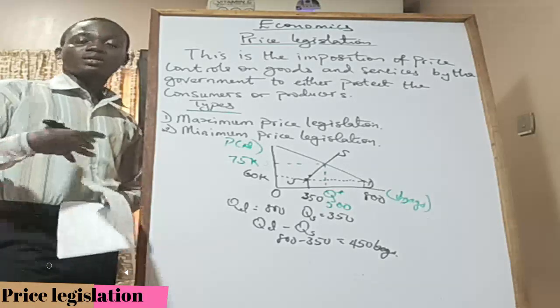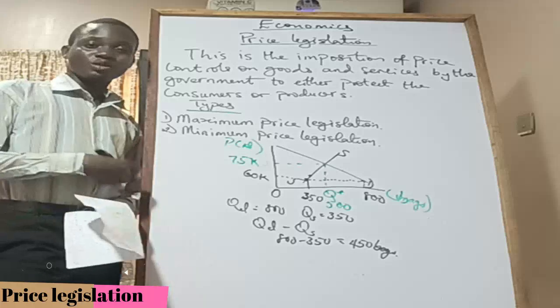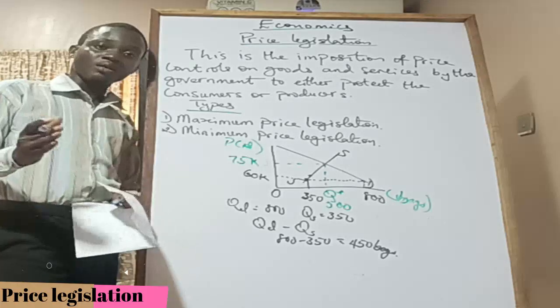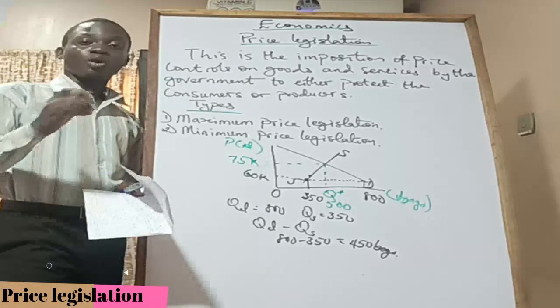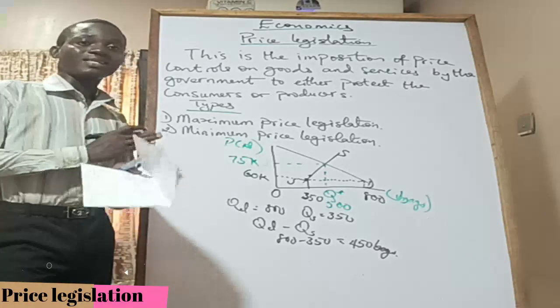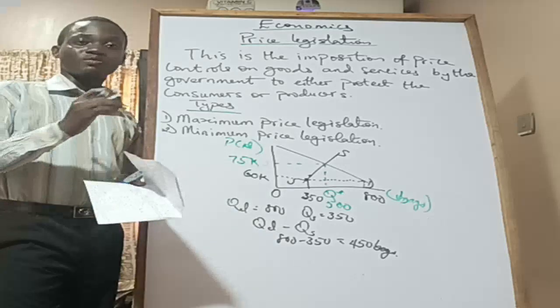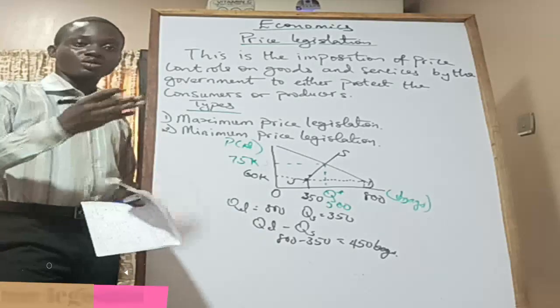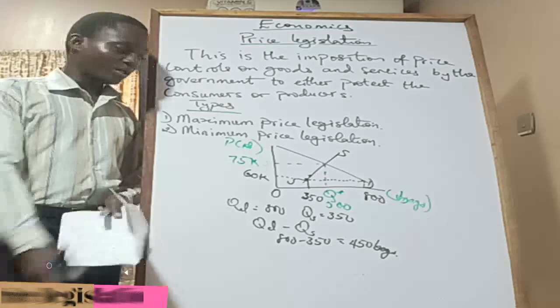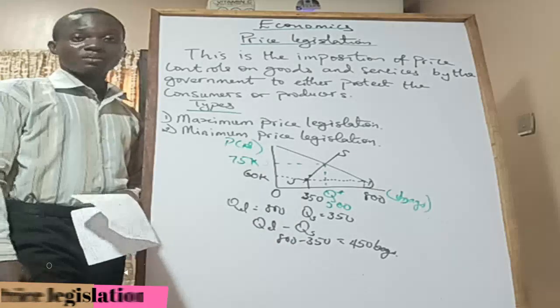For storing, you are just keeping something for future use. The intention of storing is to preserve, right? It's not to cause artificial scarcity. But the intention of hoarding is to create artificial scarcity in the market so the price of the products can be high, and then at that point, the products get sold and more profit is made. I say it can lead to hoarding. Then it can cause black market.